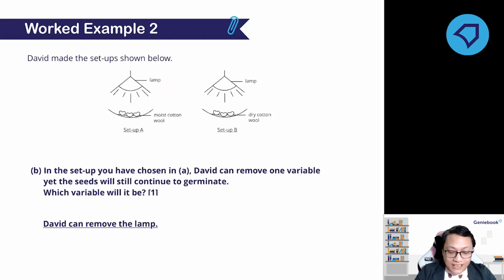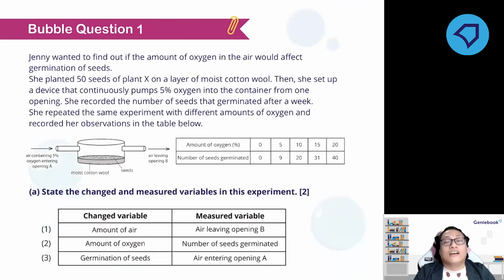Okay, so the first bubble question. A long description with tables, with everything. So what is the first thing that you need to do? What do you need to look at first if you see a long description and a lot of information? Okay, so you see the question: state the change and the measured variable in this experiment. That one is very easy. You can just look at this.